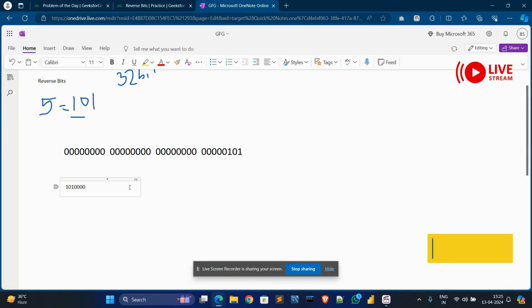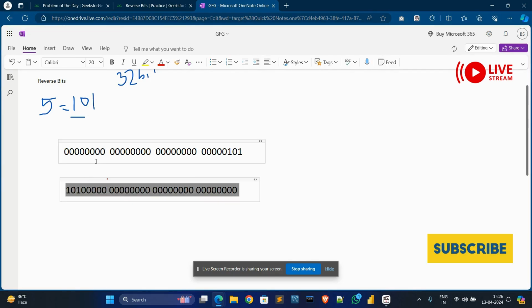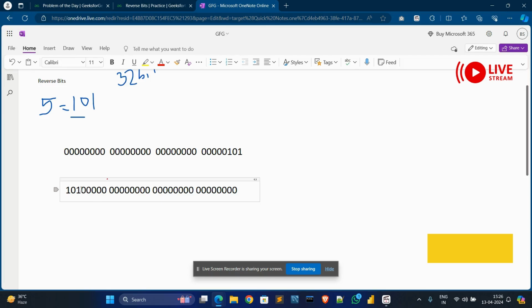Then the remaining bytes, each with 8 bits. Let's zoom in. We need to reverse this string.